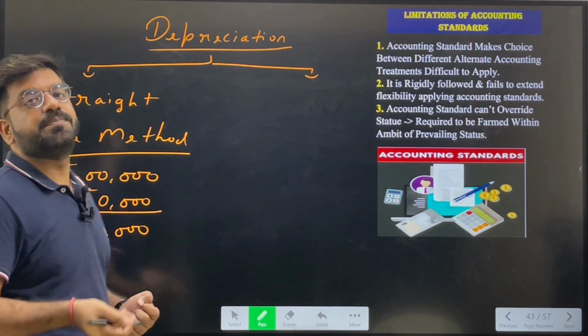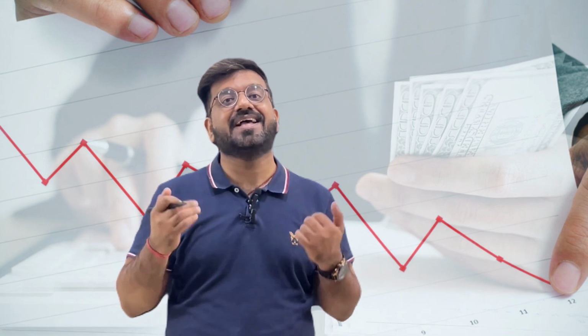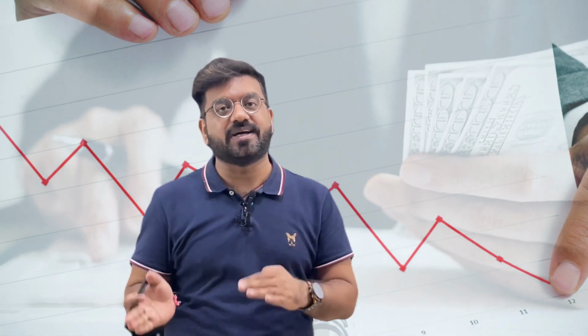Why do we charge depreciation? Basically, depreciation is charged so that the amount of machinery we have used up in the current year is reduced from the cost of that machinery. Why does it have to be done like that? It is done in order to calculate the present value in our books within the organization.